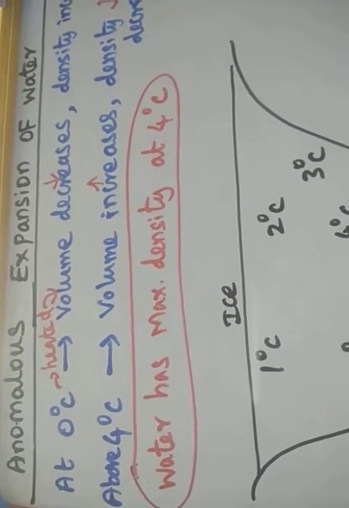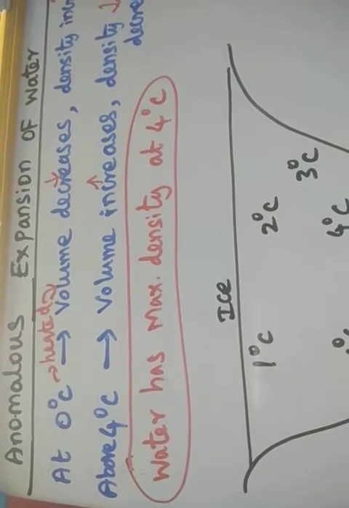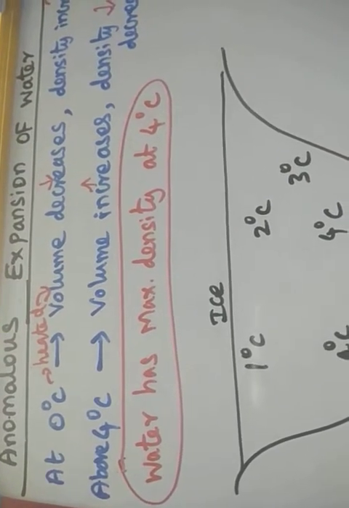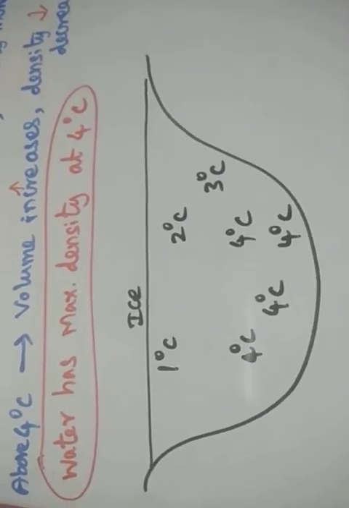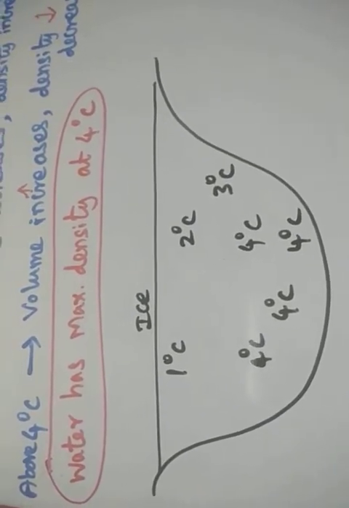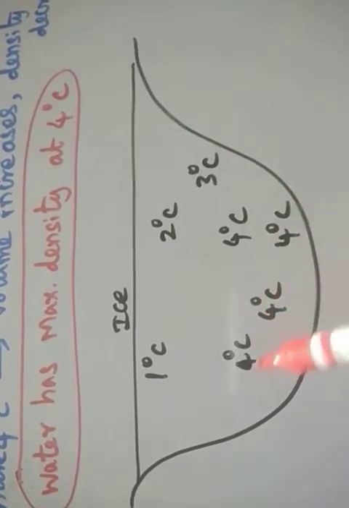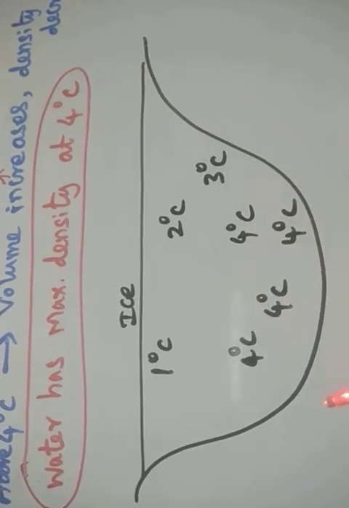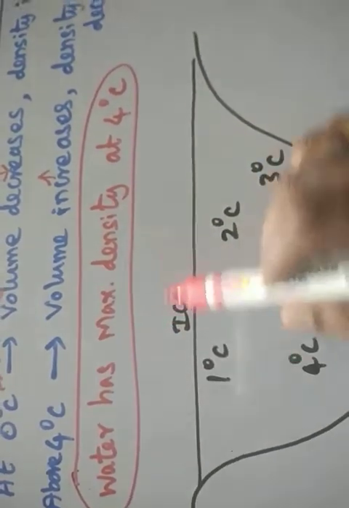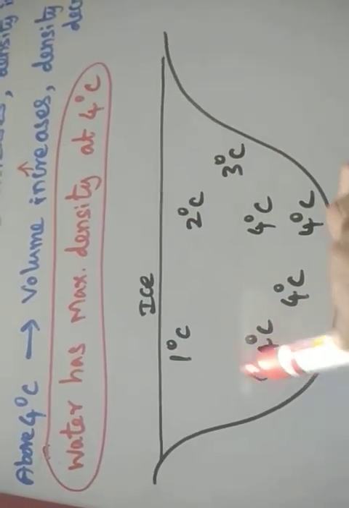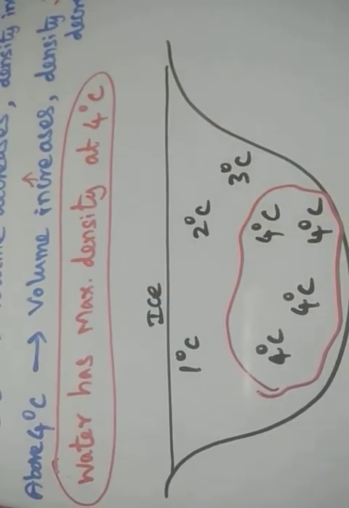So the practical importance of anomalous expansion of water is very simple. That is favorable for the aquatic life in the pond. Since the density of water is maximum at 4 degrees Celsius, the water at the bottom of the lakes remains at 4 degrees Celsius even if it freezes at the top surface. So this will be maintained at 4 degrees Celsius even when it freezes.